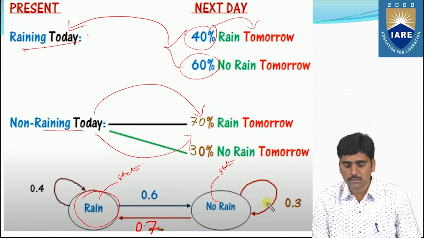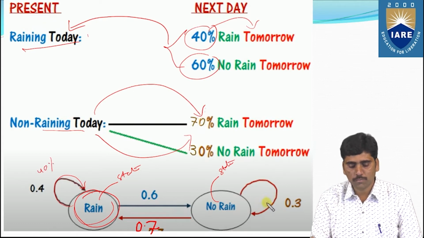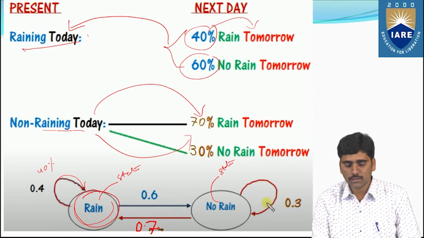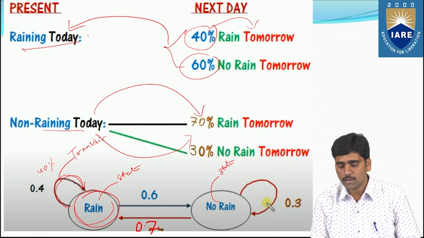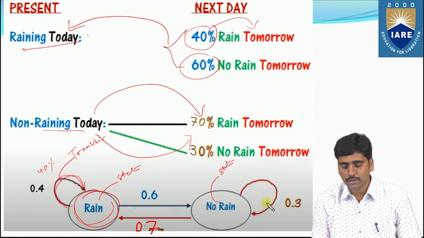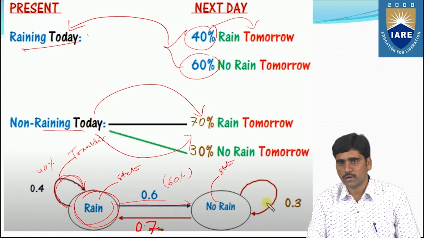So what are the probabilities? If today is rain and tomorrow is also rain, then you have the probability 40%. This is the transition. And similarly for not rain tomorrow, you have 60%. You can say that with 60% probability, tomorrow is not raining.